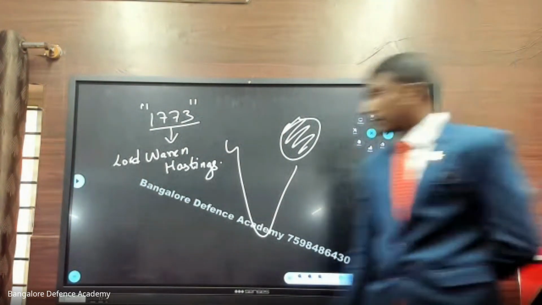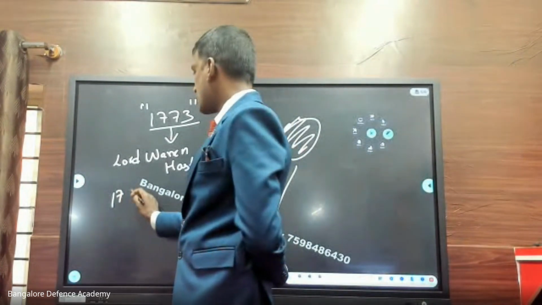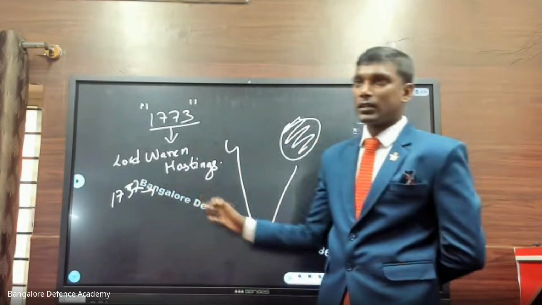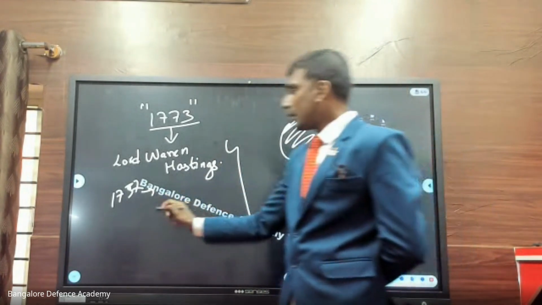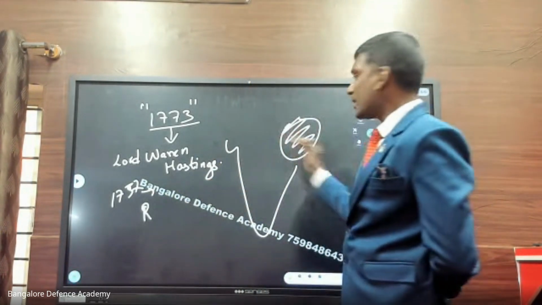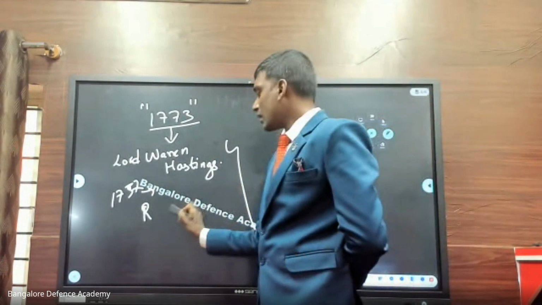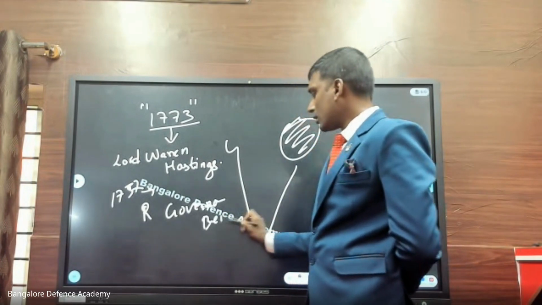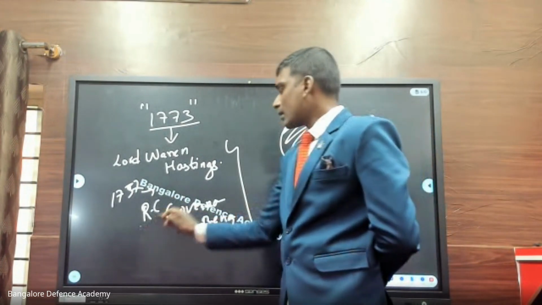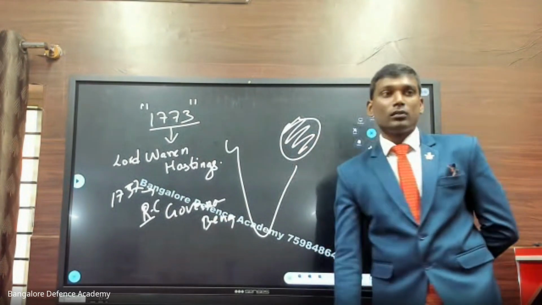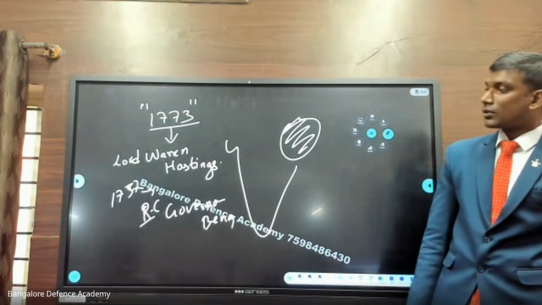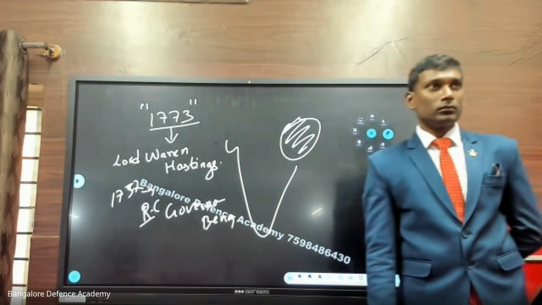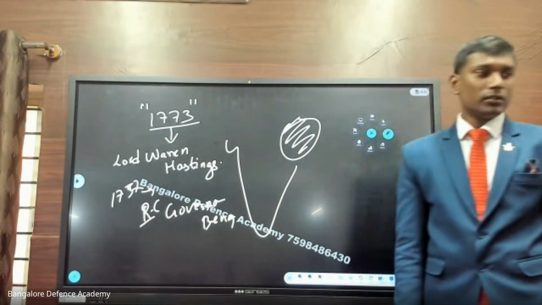Pens down? Fine. See, I told you 1757. Who was that governor? Who was that person here? English officer? Robert Clive. Remember, Robert Clive, after winning this Bengal, was the Governor of Bengal. Who was the Governor of Bengal? Yes, write down. The first Governor of Bengal is Robert Clive. Got it?